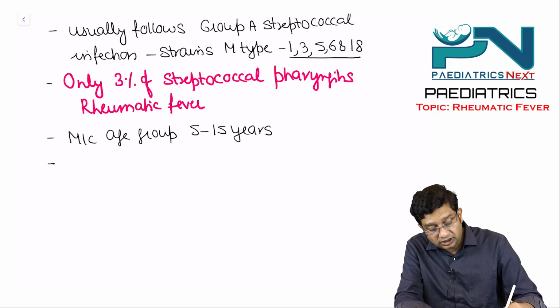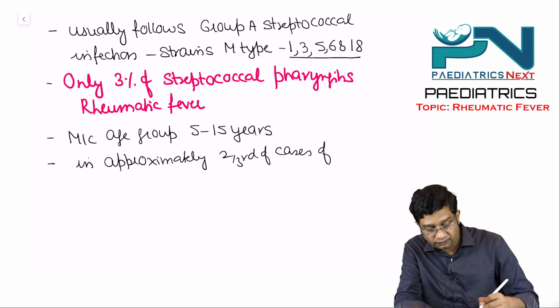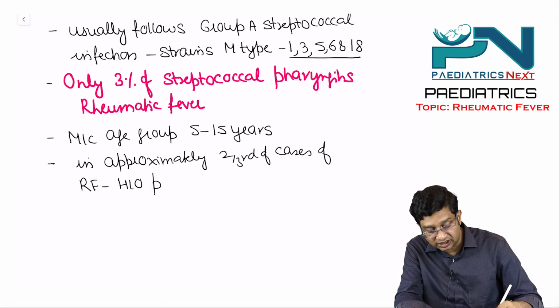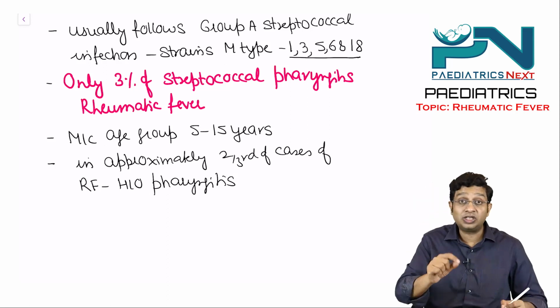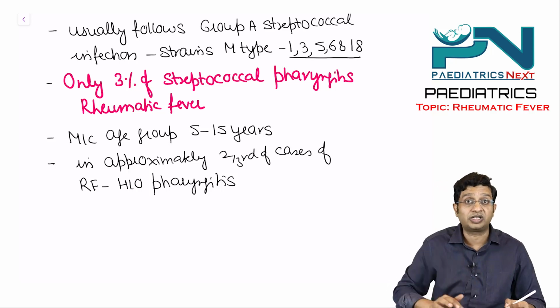Then in approximately 2/3 of the cases of rheumatic fever, there is a history of pharyngitis. What I mean to say, still in 1/3 of cases of rheumatic fever, you are not able to get the history of pharyngitis.